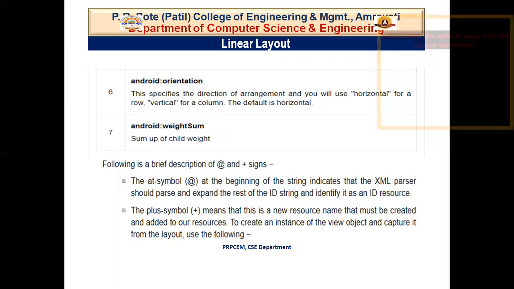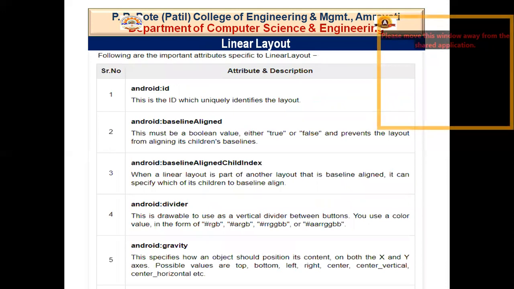Same as for the horizontal. Okay, then we have gravity. Gravity means where you want your view in your layout to be. So we can give them some values like top, bottom, left, right, center vertical, center horizontal, and so on.